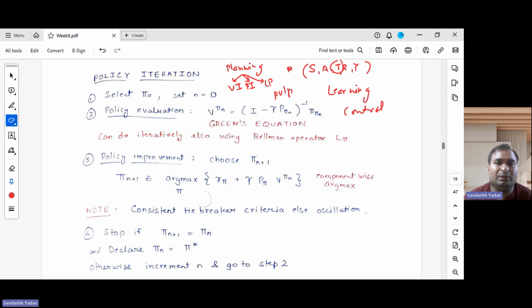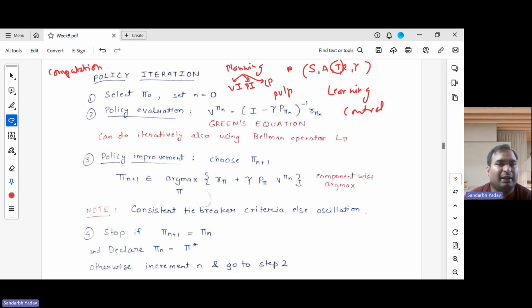So in the learning setting we don't have access to the transition probabilities, but in the planning setting we do. So planning basically becomes a computational problem, where we simply need to compute, with no need of learning. But in the control setting we actually learn by interacting with the environment.